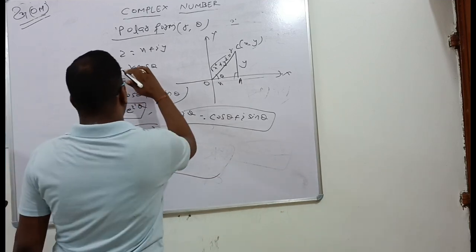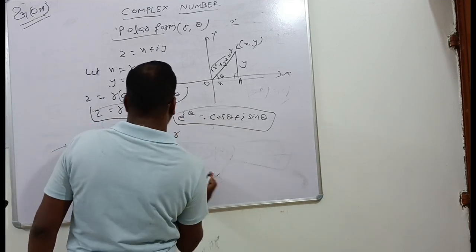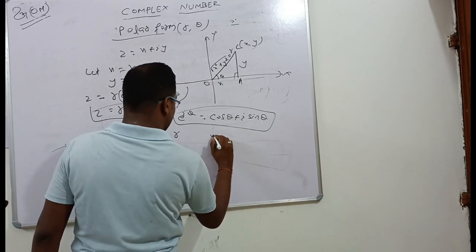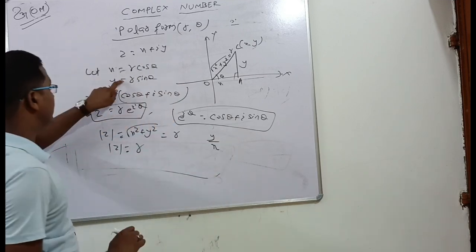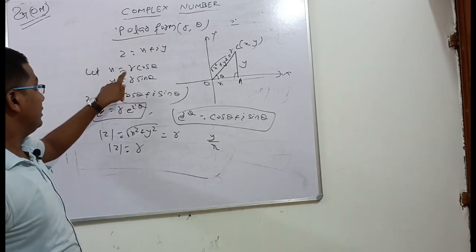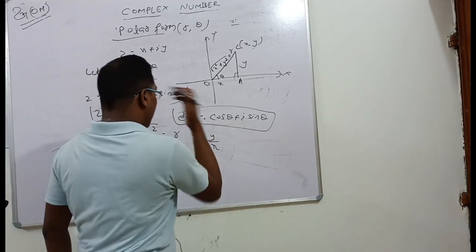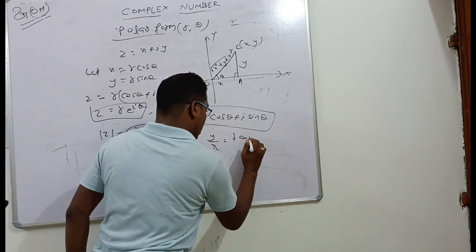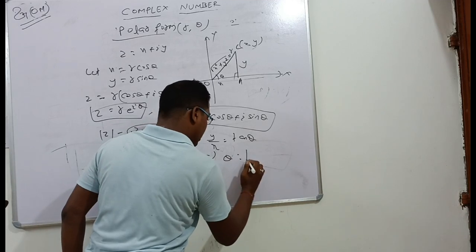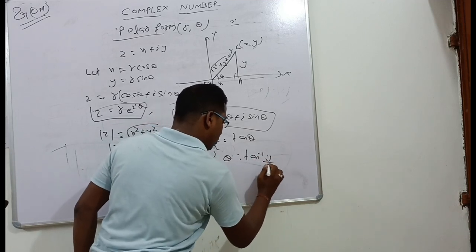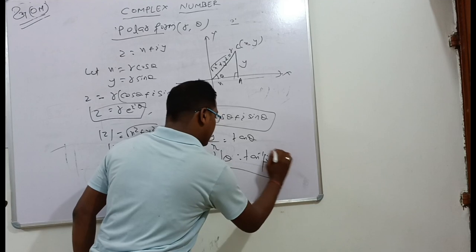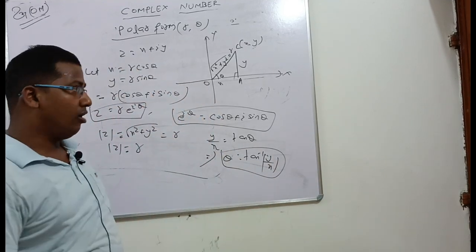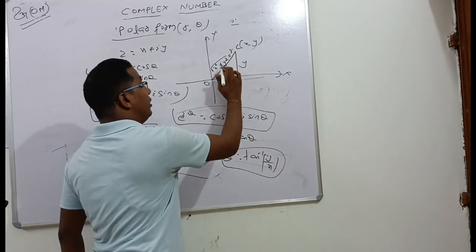Now y by x means r sin theta by r cos theta, r cancels, and that is equal to tan theta. That implies theta is equal to tan inverse of modulus y by x. Here theta is the argument of z.